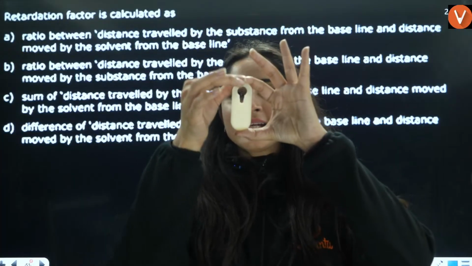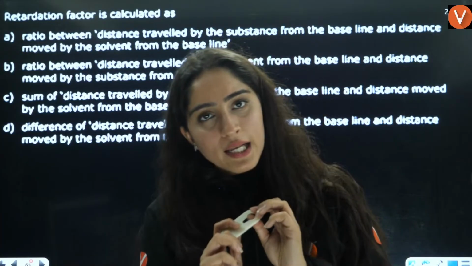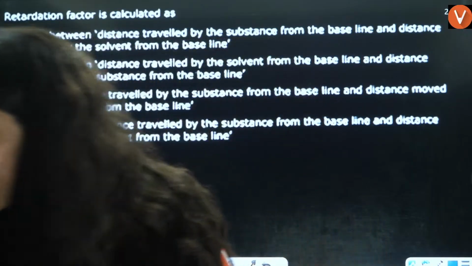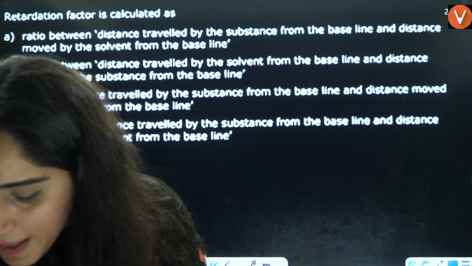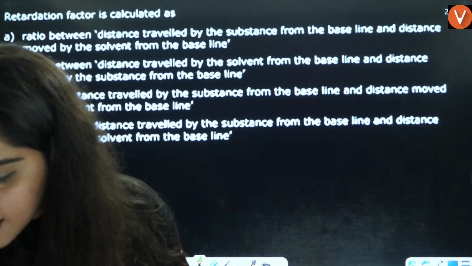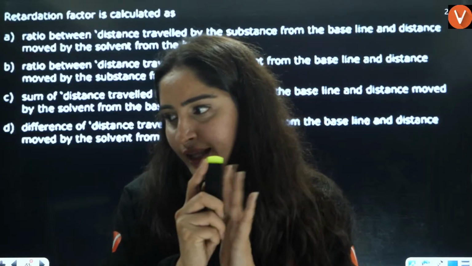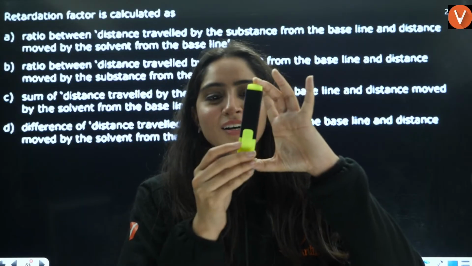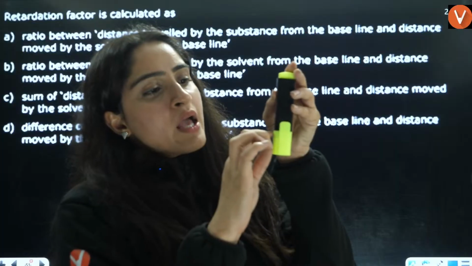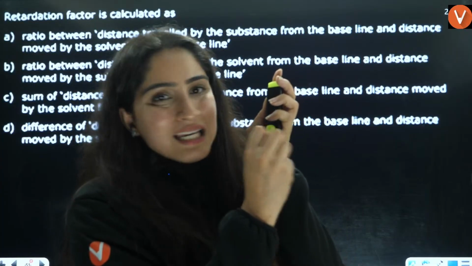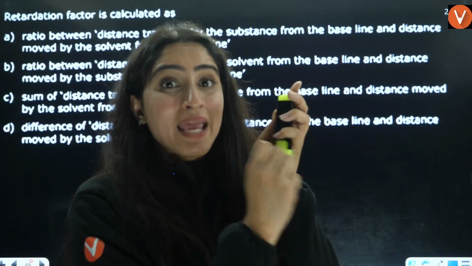Let's imagine this is the glass plate that you're using for chromatography. What exactly do we do? What is a baseline? 2 centimeter above, we draw a straight line, that is called the baseline.